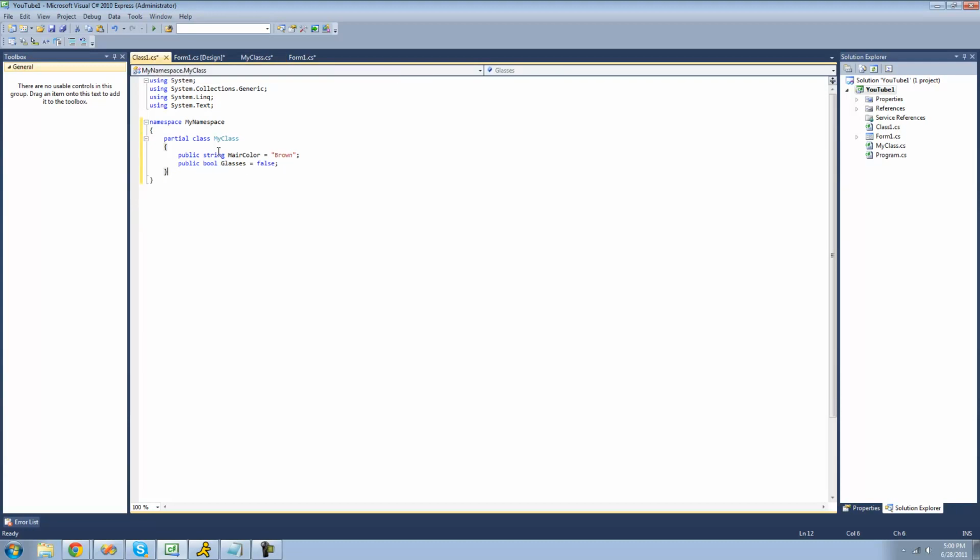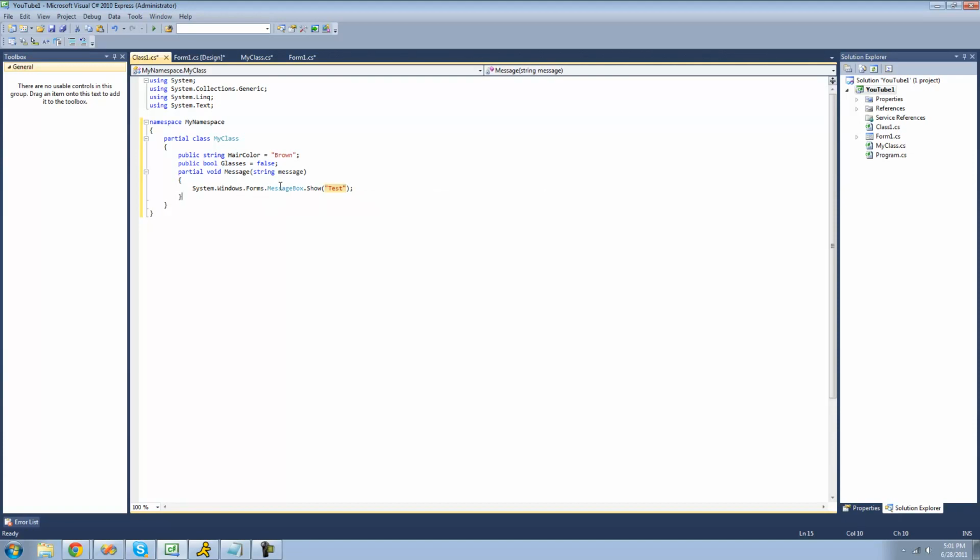So if we go over to this other partial class here, and we have this partial method with the same signature, meaning it has the same name and the same parameters, then we can just actually provide implementation for this method, so we can have it display a message box to the user. And I found this really cool way to type out message box. Instead of typing out system.windows.forms message box, you can just type out mbox and then click tab twice, and it'll type that all out for you.